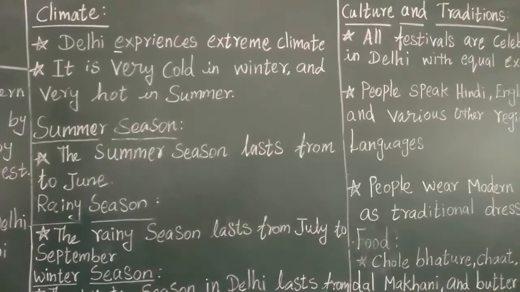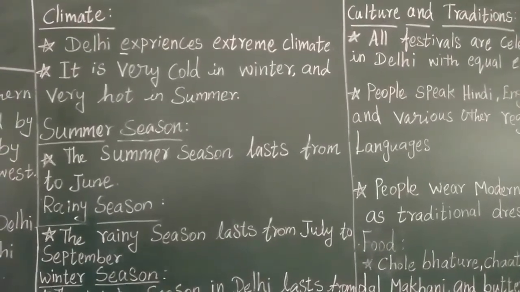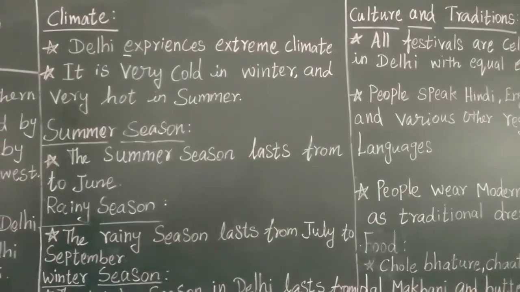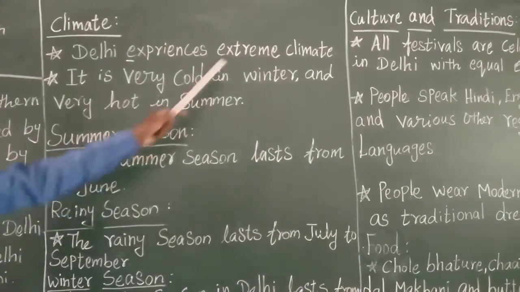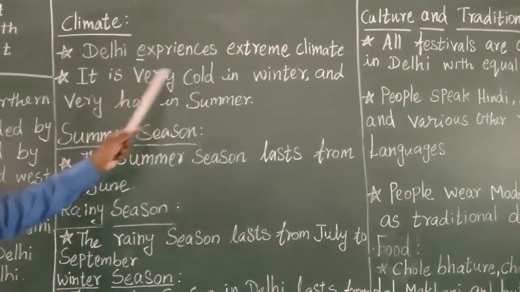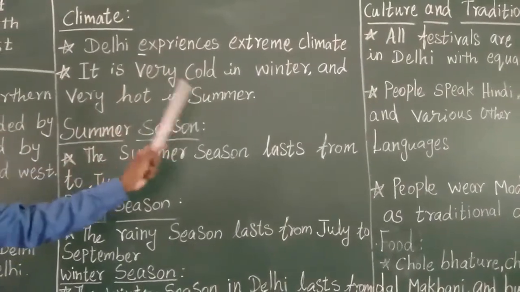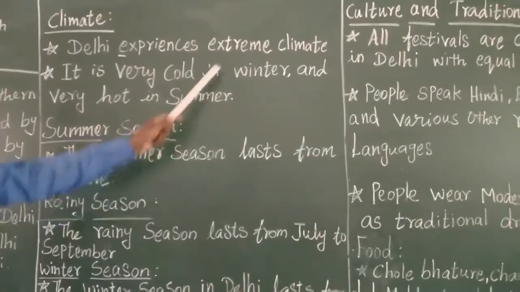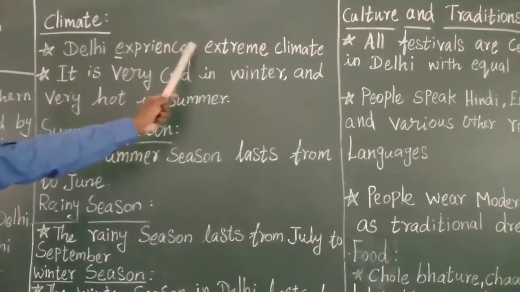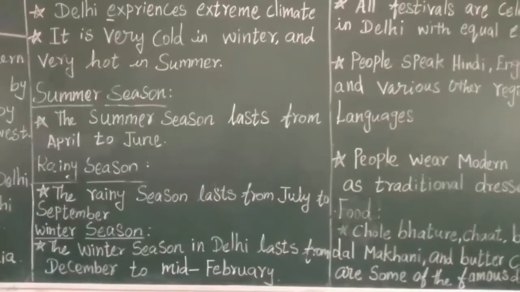Even people cannot come out. Children and all cannot come out. Sunlight will be very hot. So that is why summer is very hot in Delhi. That is what extreme climate is. Very cold in winter and very hot in summer. That's why we are saying Delhi experiences extreme climate.